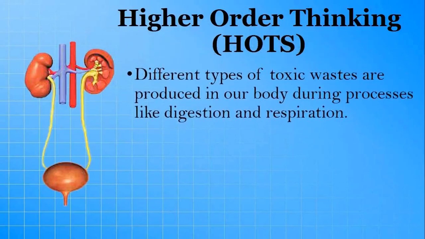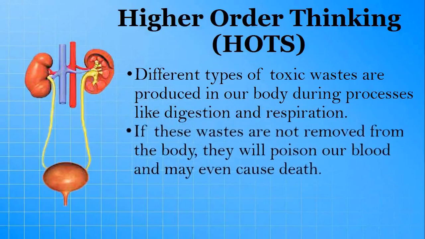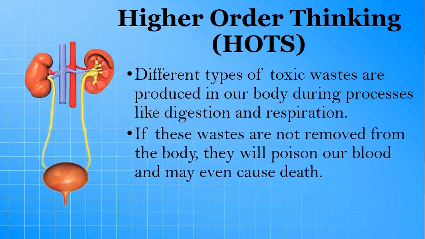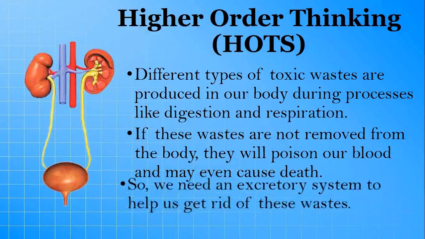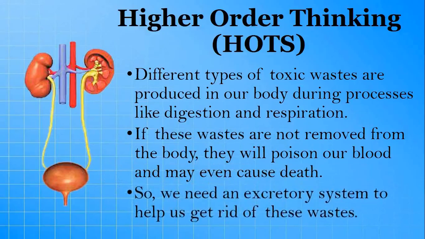Different types of toxic waste are produced in our body during processes like digestion and respiration. If these wastes are not removed from the body, they will poison our blood and may even cause death. So, we need an excretory system to help us get rid of these wastes. Okay? That's all for today.